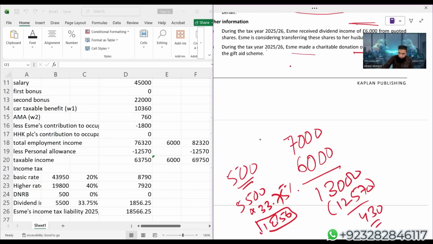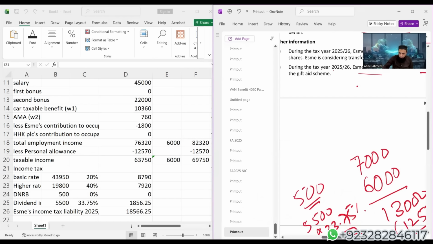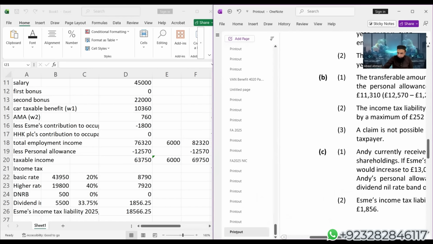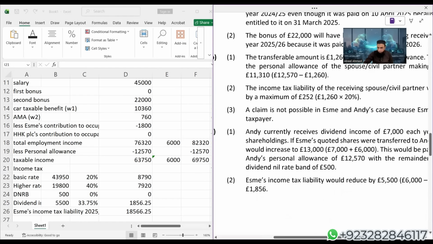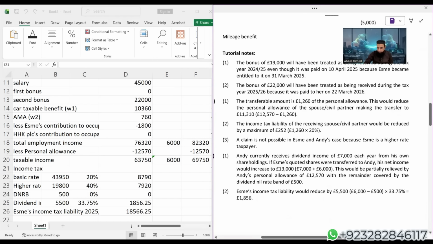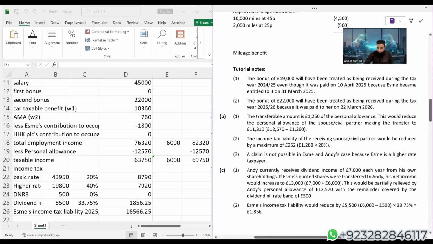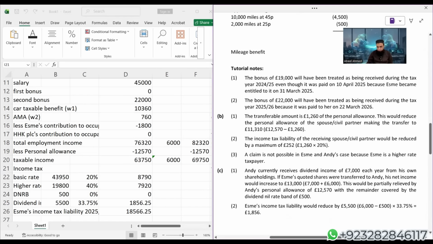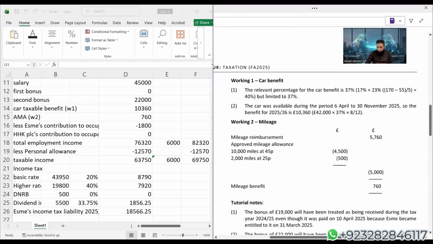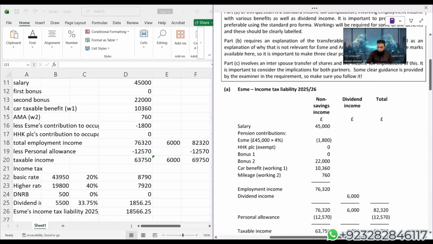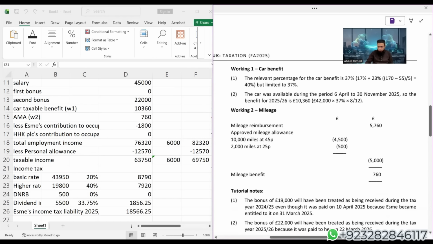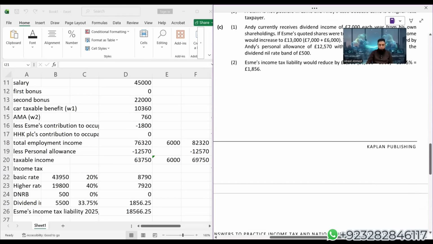Let me also share the answer of this question. I hope we have the answer as well. Yes, it's here. So students, here is the discussion of part B and part C. And I hope part A is also there. Yes, part A is also there. I'm also putting it on the portal, so you will see the answer as well.